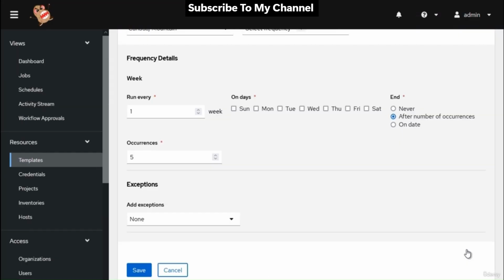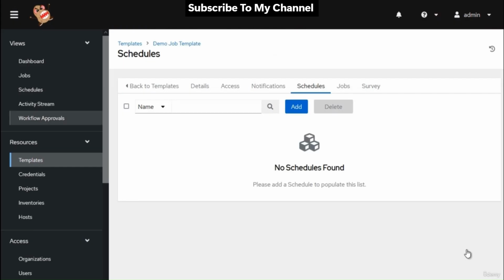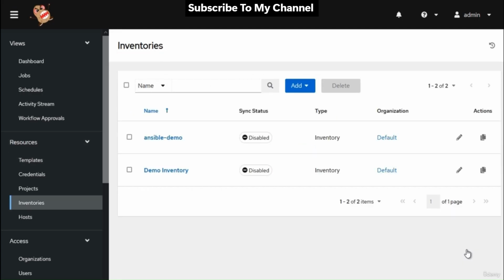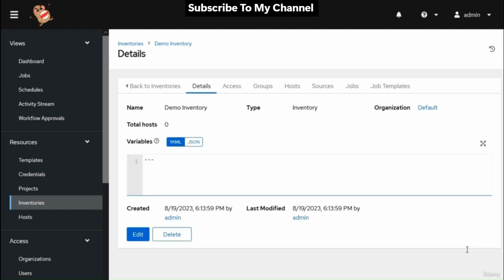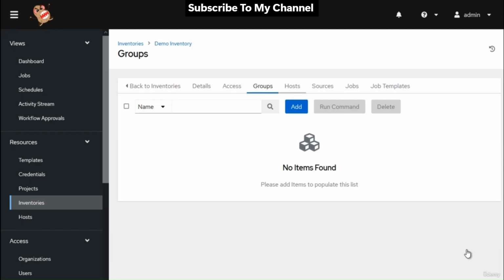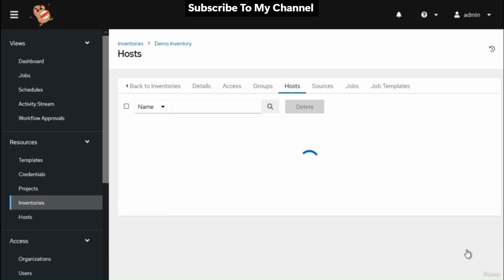The resources and access menus provide you access to the various components of Ansible AWX and allow you to configure who has permissions for which of those resources. In resources, we have inventories. We already discussed inventories in the previous video. Inventories help organize your hosts and manage where your playbooks run. You can create, edit, or view the details of your inventories here. When you create any inventory, it will show you the options to add hosts, groups, permissions, users, and more. You can see this demo inventory here.